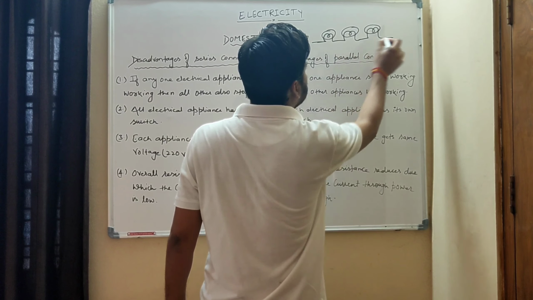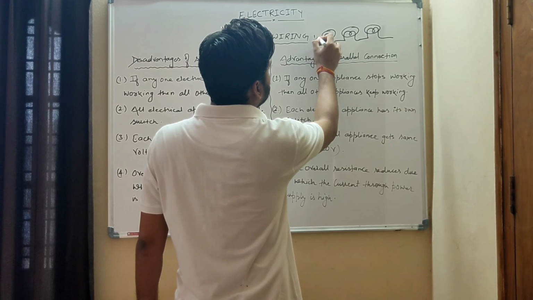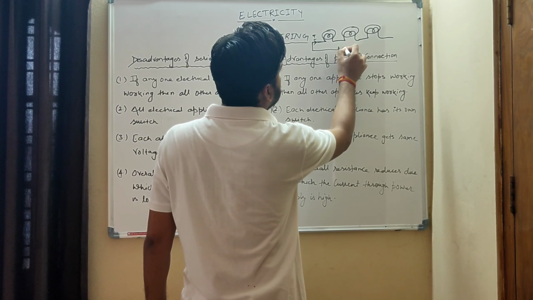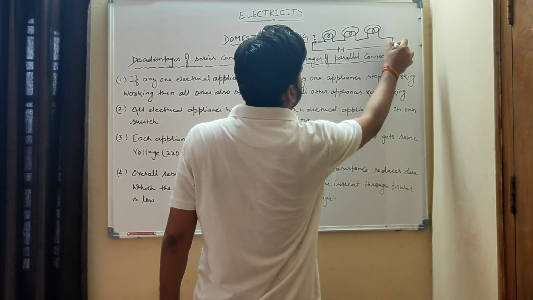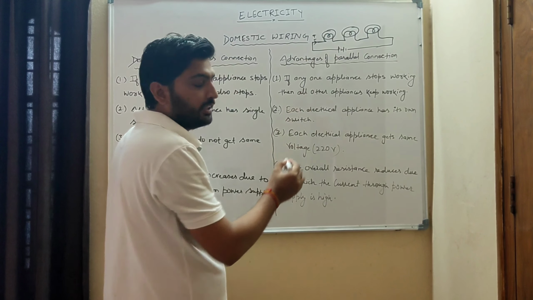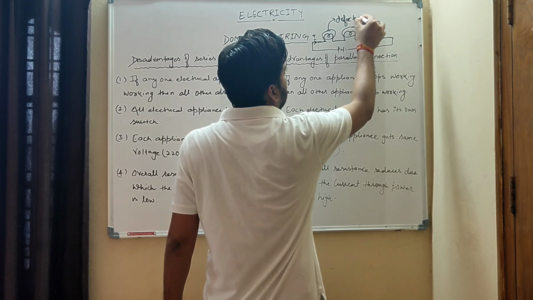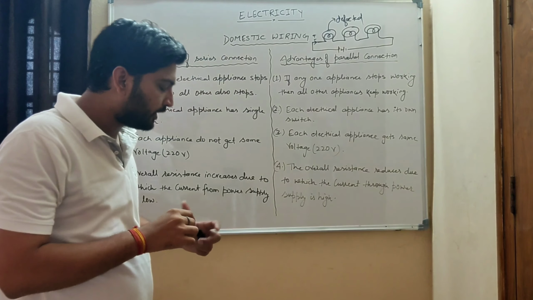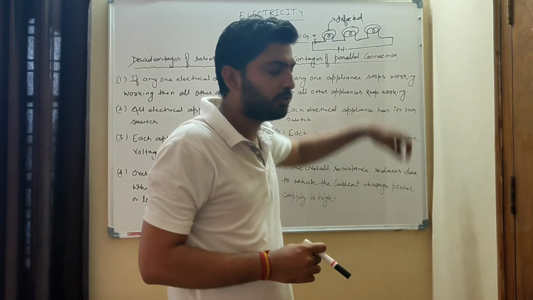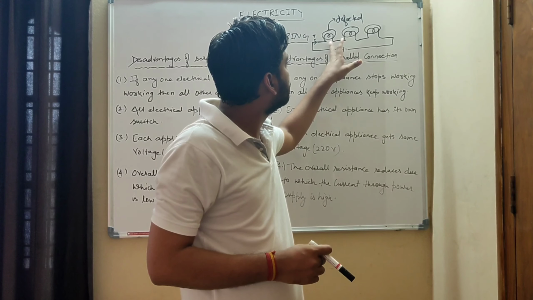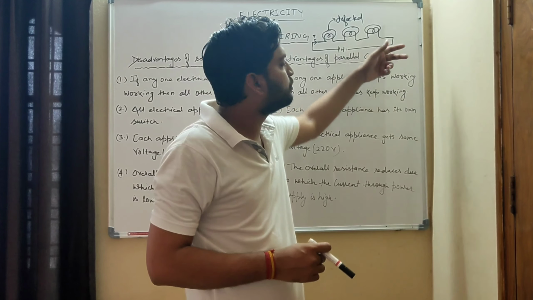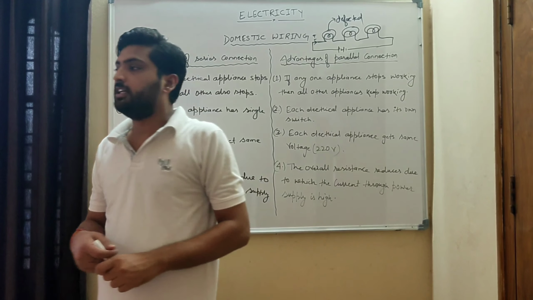suppose you have connected 3 bulbs and the current is flowing from here because the battery is connected like this. If current is flowing through here and this bulb gets defective, what happens? It will not allow the current to flow forward. It means if one bulb is defective, the next 2 bulbs also will not work.